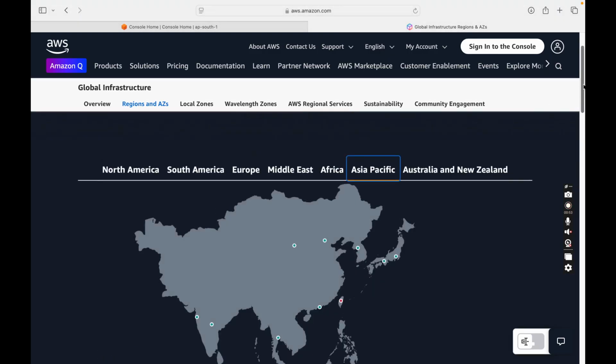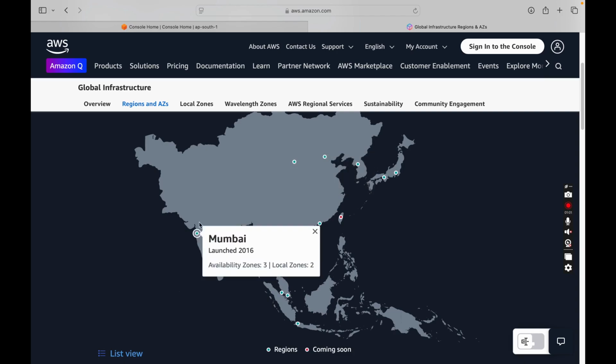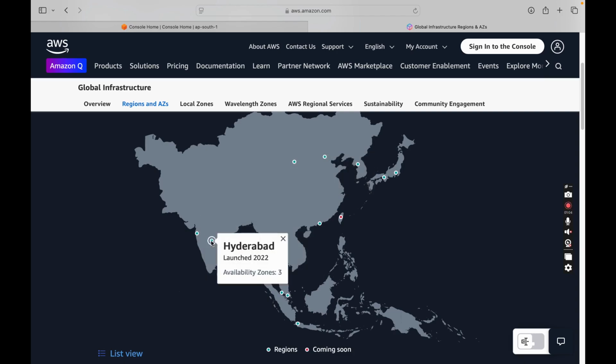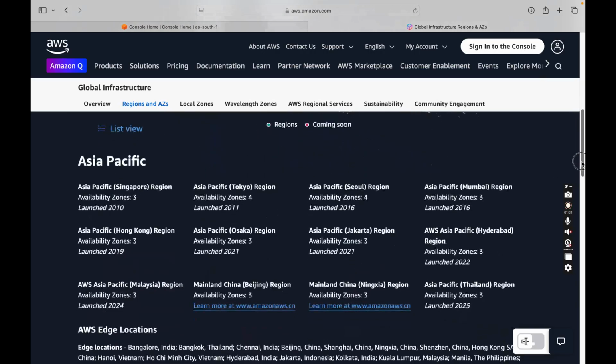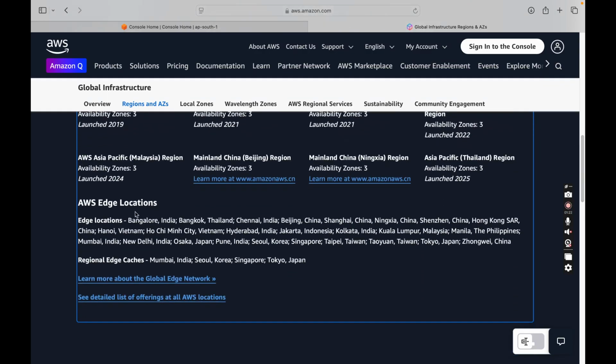And for Asia Pacific, these are the regions, and this is what we have in India. Mumbai is the oldest one, and Hyderabad was just launched in 2022. If you scroll down, you will see these regions including their availability zones. We have at least 3 availability zones, and you can go up to a maximum of 6 for a particular region. And there is one more called edge locations.